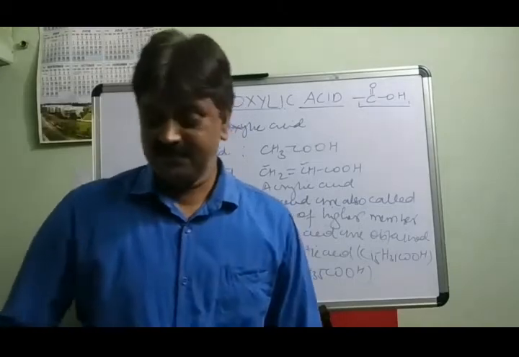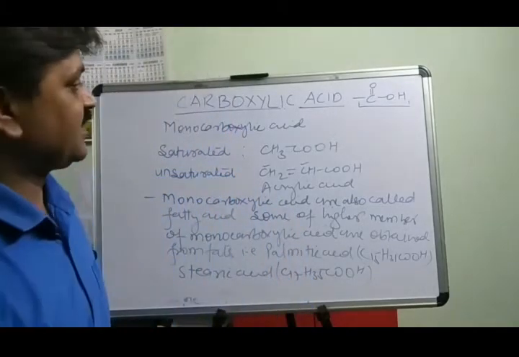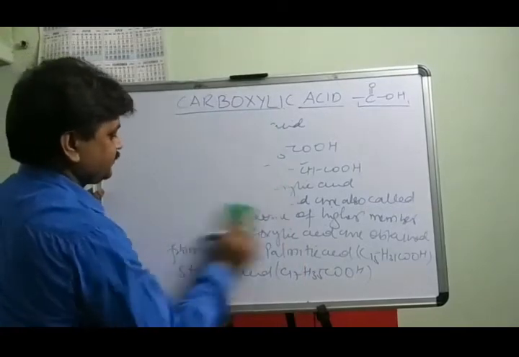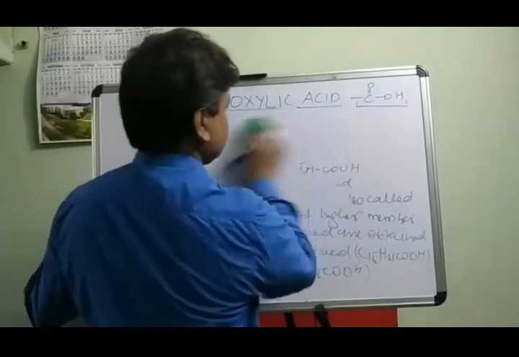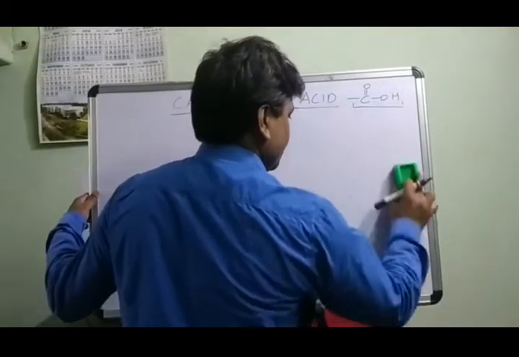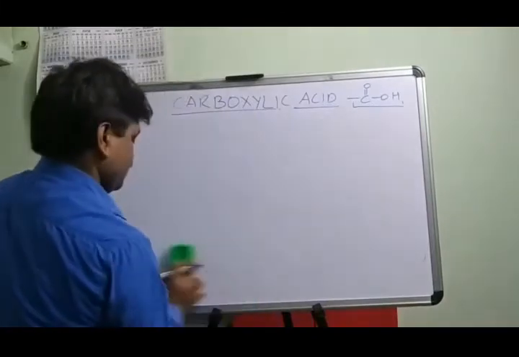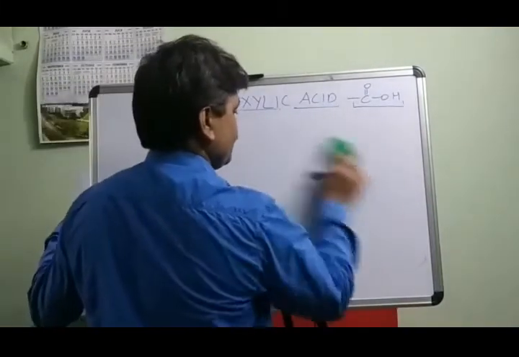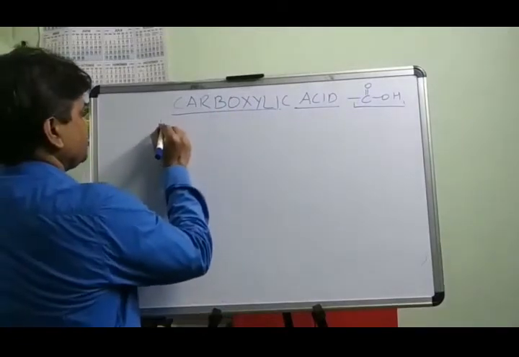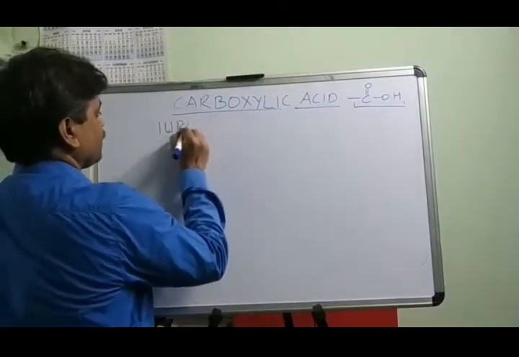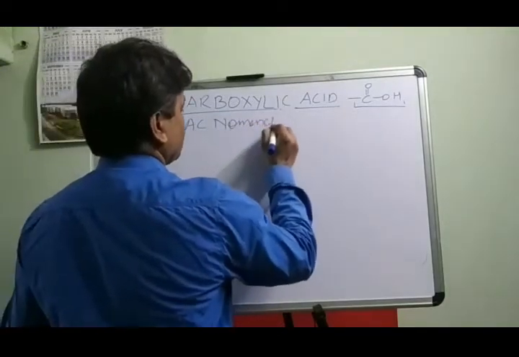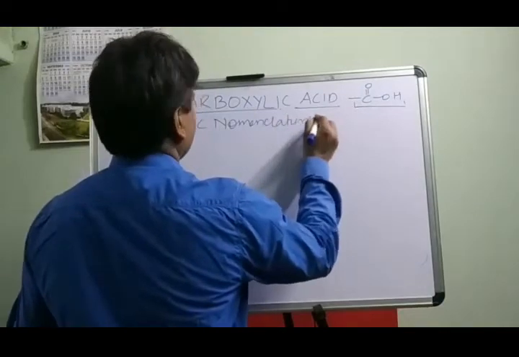So next, IUPAC nomenclature of carboxylic acids.